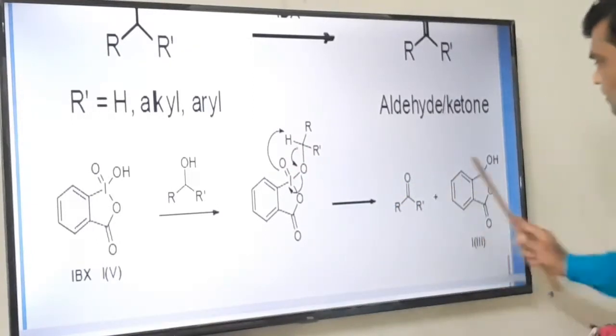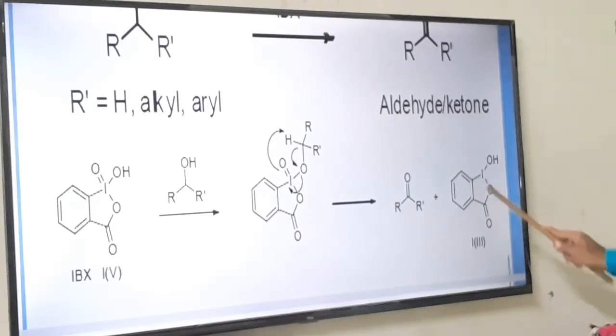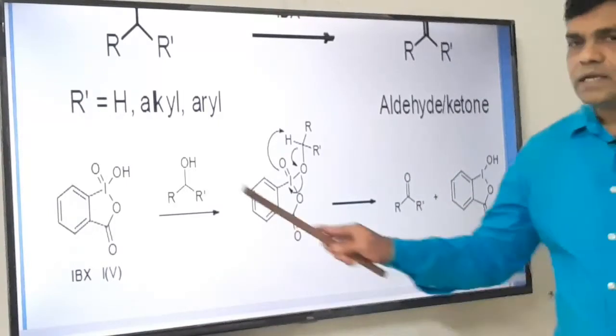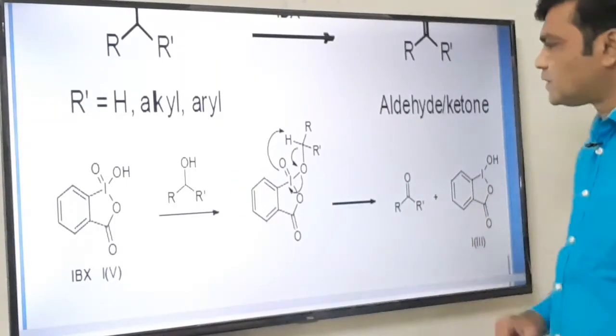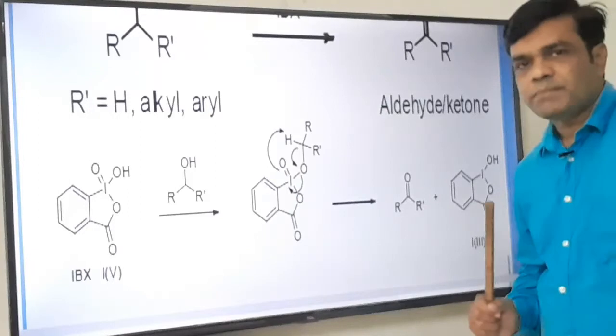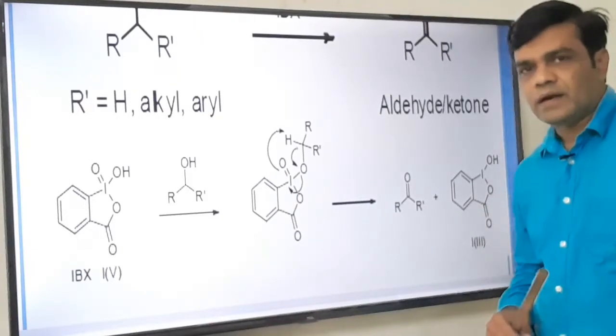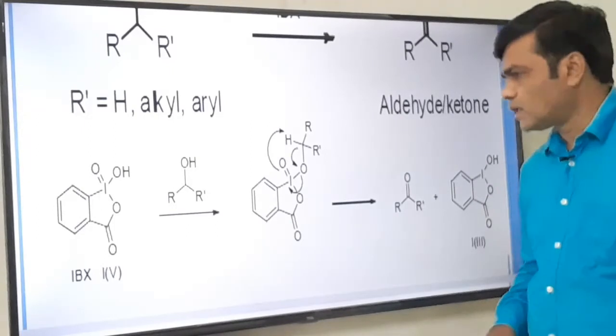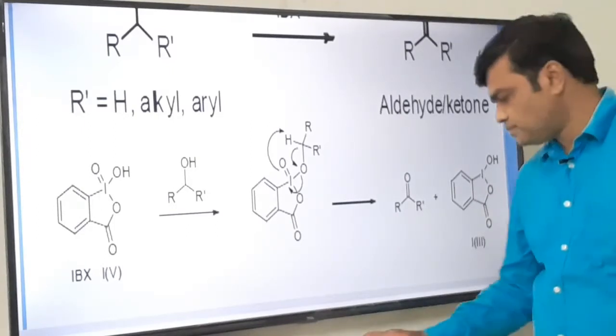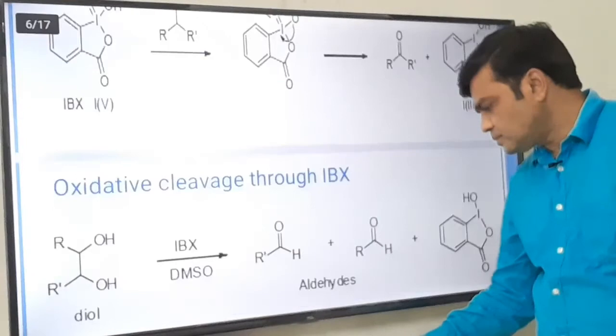This is the byproduct. Here the iodine is attached to 3 bonds, so its oxidation state is 3, and we get ketone. In this way, secondary alcohol is converted to ketone. On the same background, we can write the mechanism of aldehyde formation from primary alcohol also. The same mechanism is there.